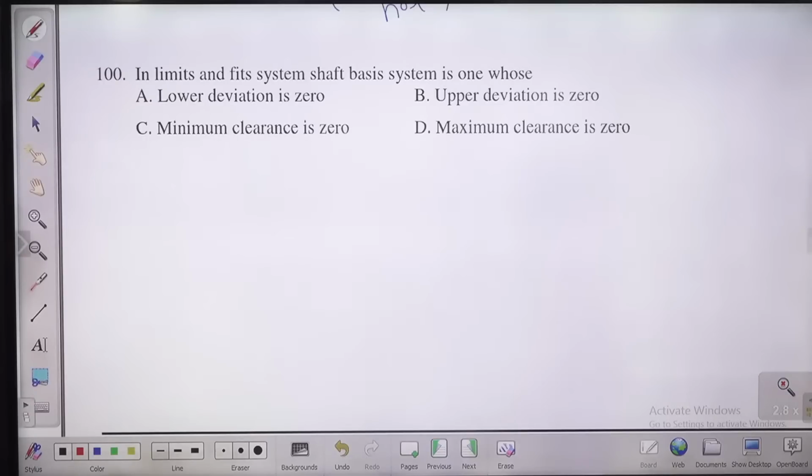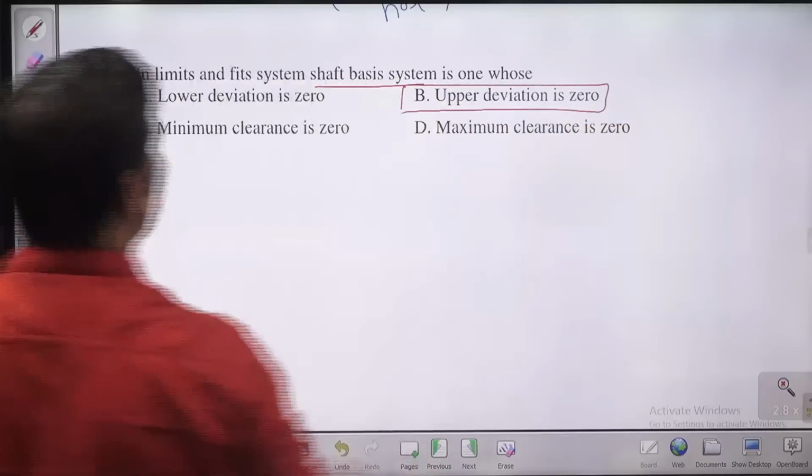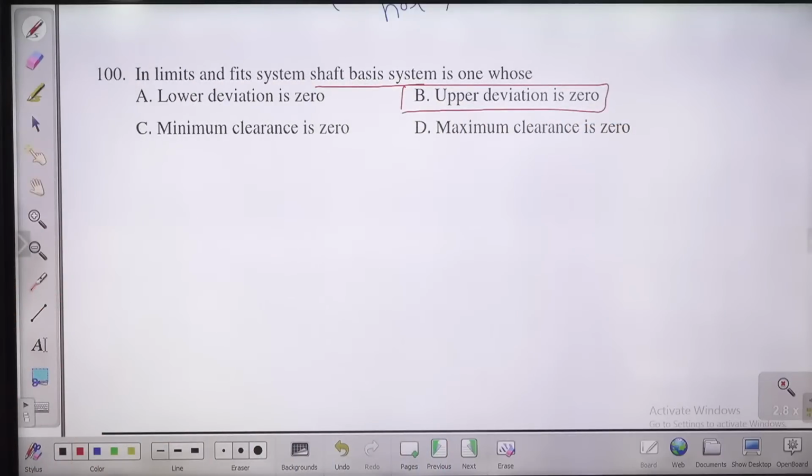So upper deviation is 0. In the shaft basis system, what is the upper deviation, children? This is 0. So what will B be? B is the answer for this question.